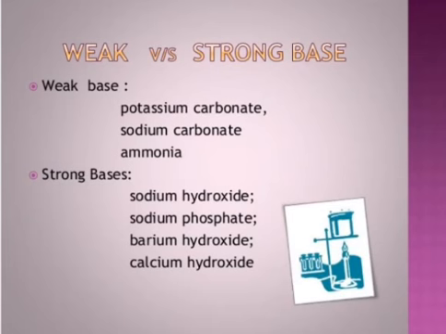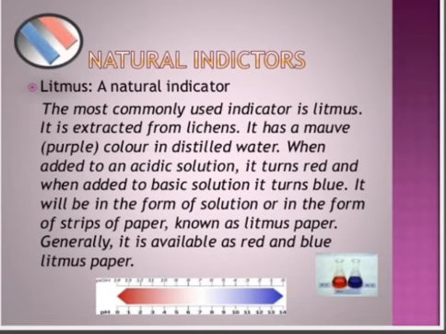Weak bases are potassium carbonate, sodium carbonate, and ammonia. A few examples of strong bases are sodium hydroxide, sodium phosphate, barium hydroxide, and calcium hydroxide.